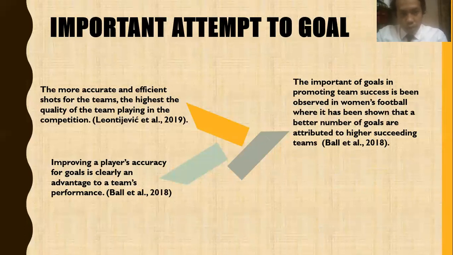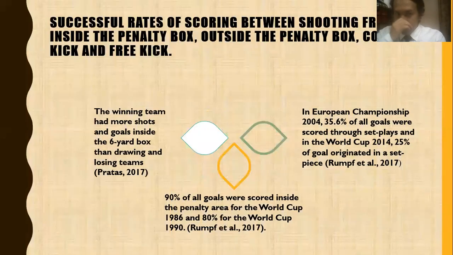The more accurate and efficient the shots for the team, the higher the quality of the team playing in the competition. Leon Tajevic et al. 2018. Improving a player's accuracy for goal is clearly an advantage to team performance. Ball et al. 2018. And the last one is the importance of goals in promoting team success has been observed in women's football, where it has been shown that a greater number of goals is attributed to higher success in a team. Ball et al. 2018.